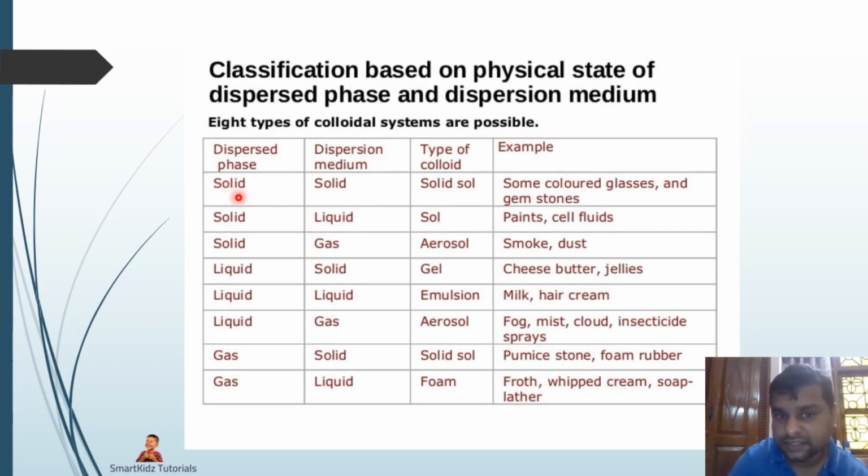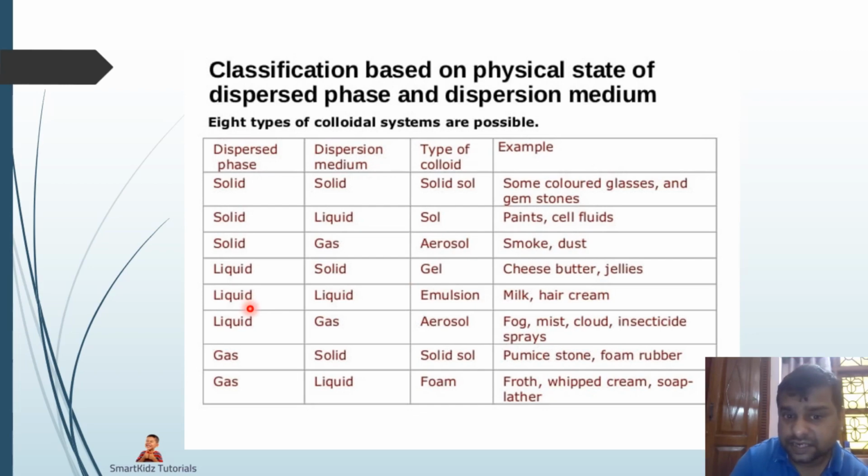Okay, when the dispersed phase is solid and the dispersion medium is also solid, we get something called solid sol. When there is a solid and a liquid in the dispersion medium, we get a different type of colloid known as sol. Then when dispersed phase is solid and the dispersion medium is a gas, we get an aerosol, something that is also used in your deodorants, perfume. Then we have liquids. If our dispersed phase is liquid and our dispersion medium is solid, then we get a gel that we also put on our hair, or for various purposes that we use, sometimes even in our toothpaste.